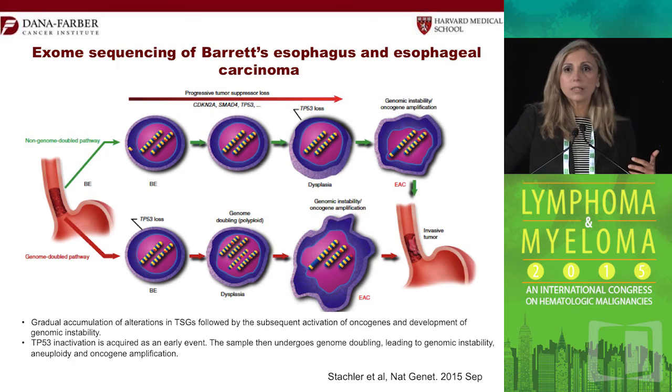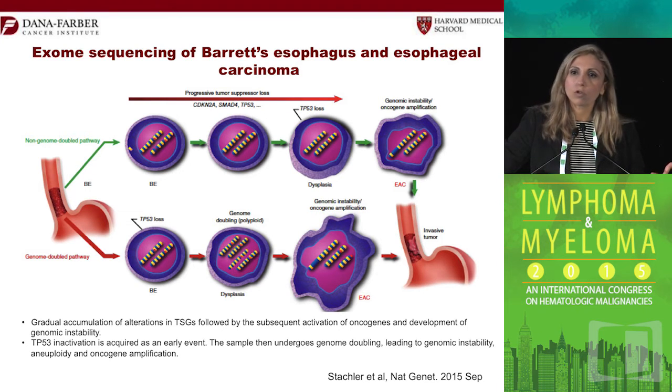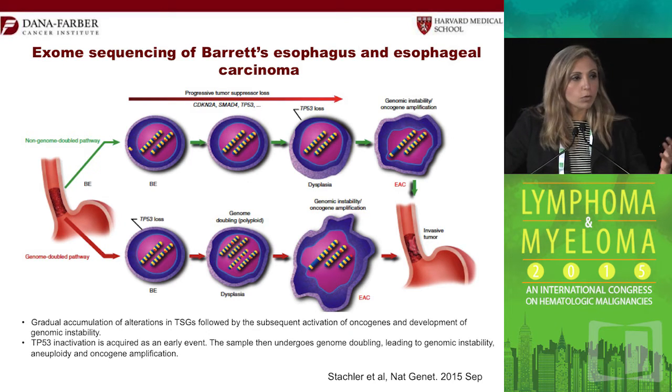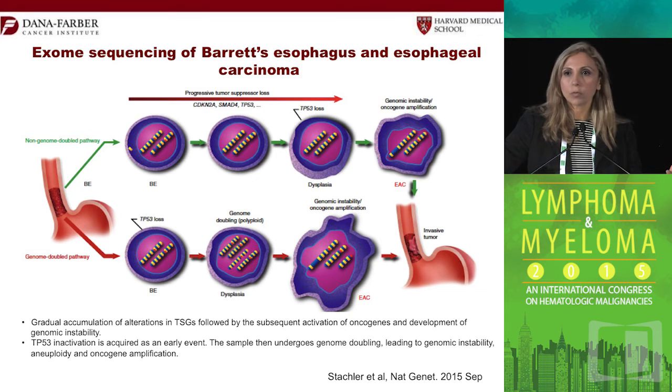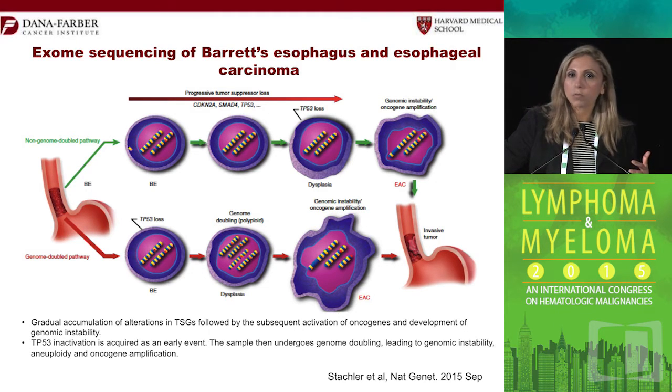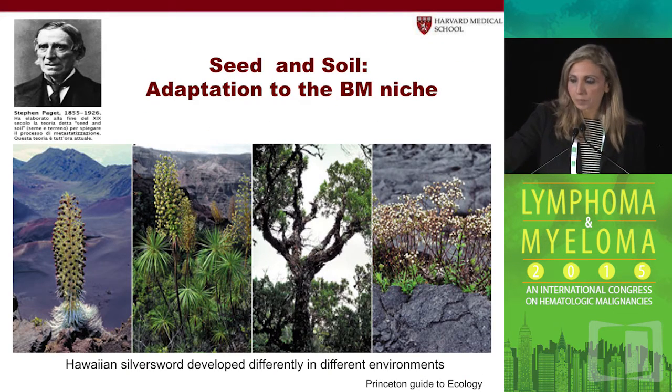And they found that indeed, what we used to think of as the notion of accumulation of multiple genetic instabilities and then finally oncogenic amplification may be true in some samples, but in others there was an early loss of p53, which again is what Esteban told you earlier, and because of that there is so much genomic instability, and then you acquire all those oncogenic changes. So potentially our way of thinking that p53 may happen late may actually not be true, and it may actually be an early event that leads to that instability.